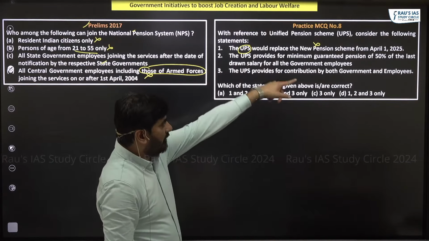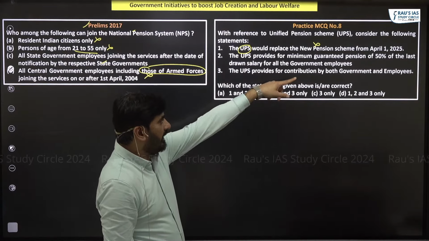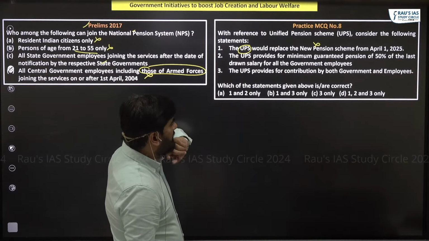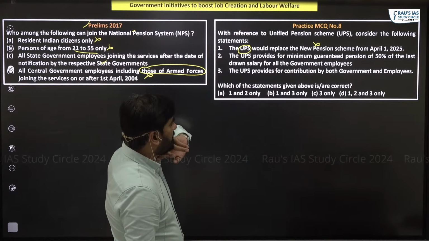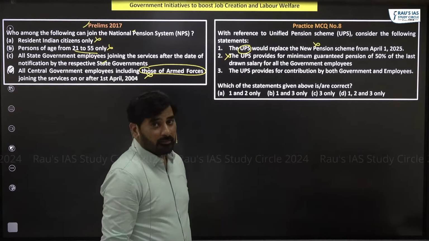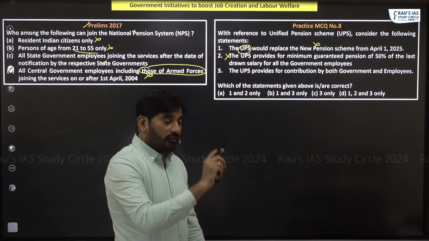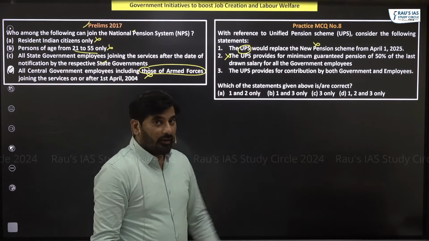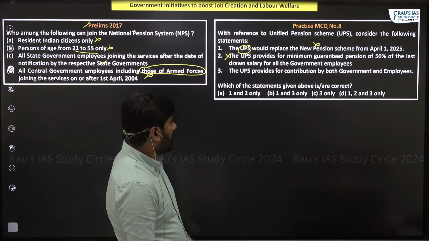And obviously it will come into effect from April 1st, 2025, but it is not going to replace it. It provides for a minimum guaranteed pension of 50% of the last drawn salary for all the government employees? No. It is only for those government employees who serve for 25 years or more. They'll get half of their last drawn salary.